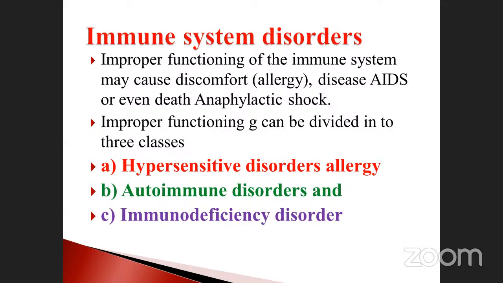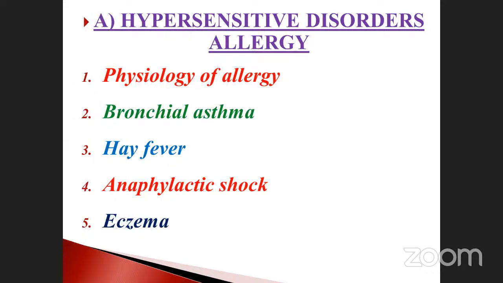Harmful effects also. Okay. See, hypersensitivity disorders, allergy. Some examples are given here: physiology of allergy, bronchial asthma, hay fever, anaphylactic shock and eczema. Okay, hay fever we already studied. Where do you know? The pollen grain transformations. It also leads to some allergic effect in the bronchial tract in the human body. That is called hay fever.